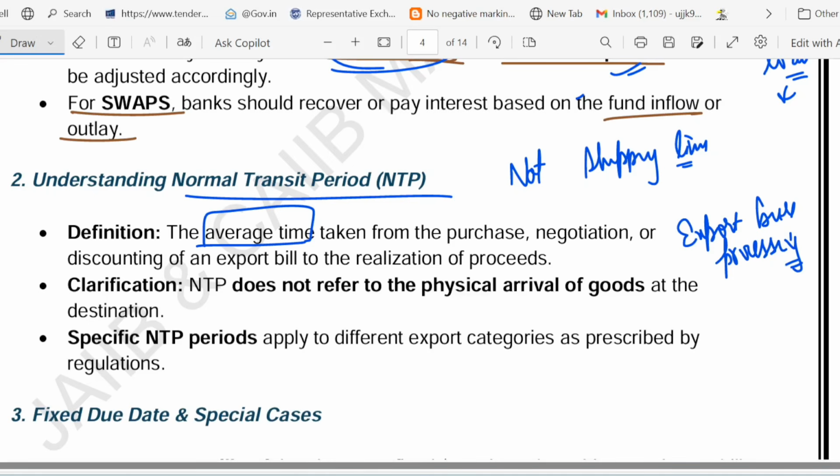And different NTP apply based on the export type.